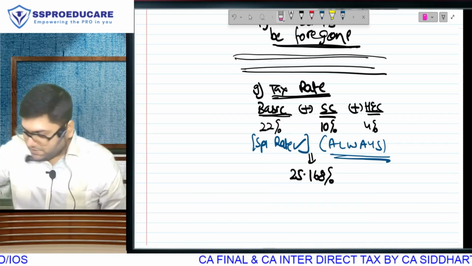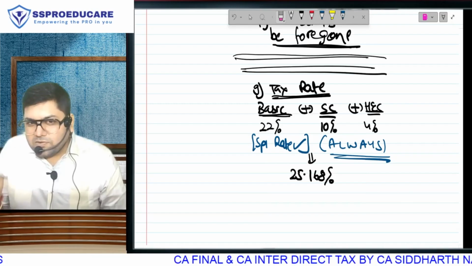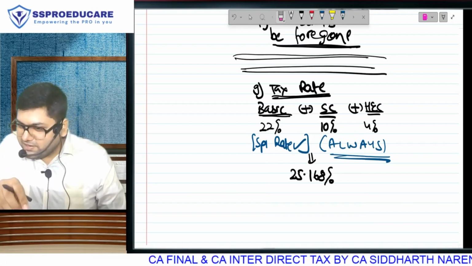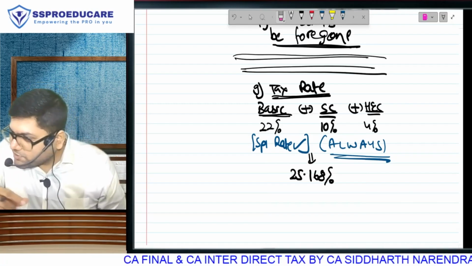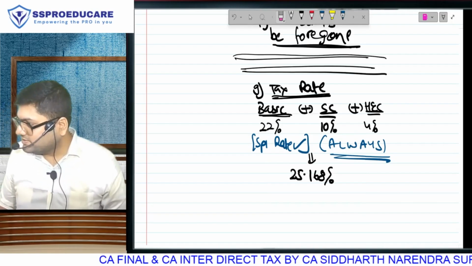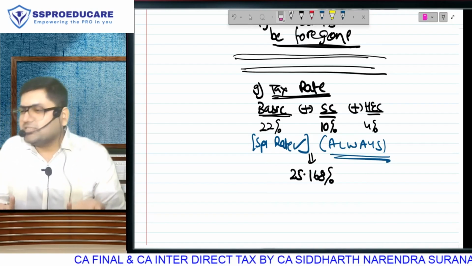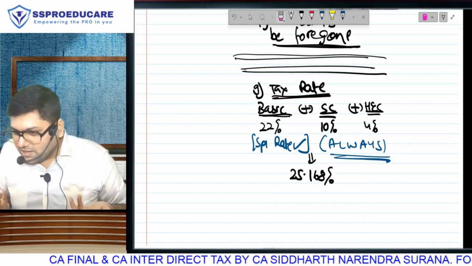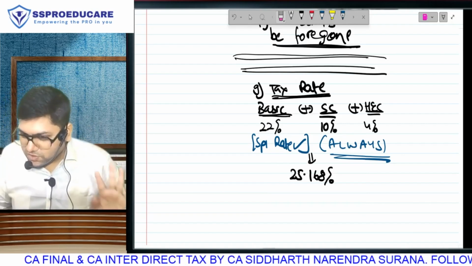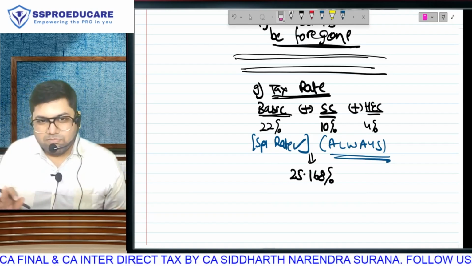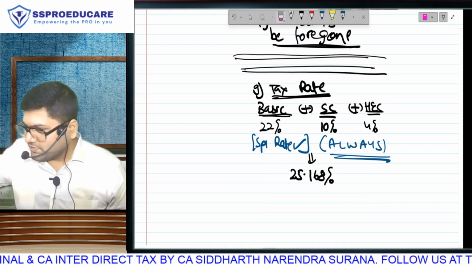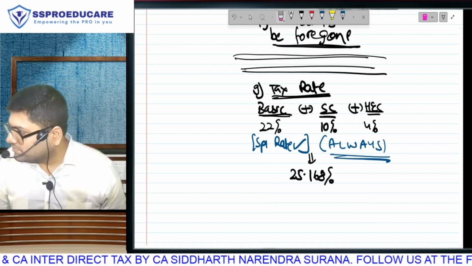And obviously then that will be higher than this. So the only possibility where a cooperative society's rate of tax is lower is if it has earned less than 20,000. But such assessees are not in our big level discussion. If you think old is better, take old. Story over. Majorly it will be 30%, and therefore the tax in the new regime is still going to be lower.